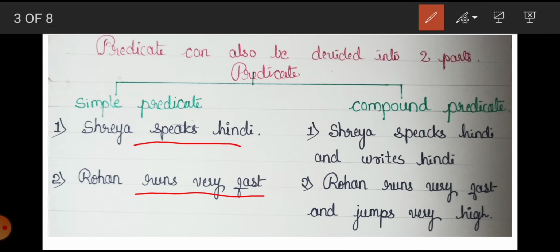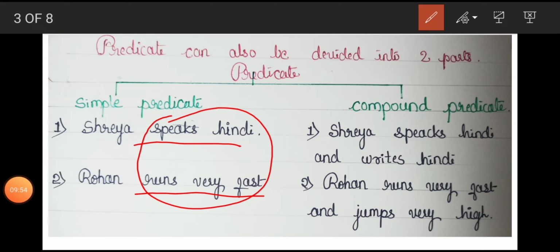Rohan runs very fast. This is our subject. Here we are not talking about the subject. We are talking about the predicate part. Predicate can also be divided into two parts. Shreya and Rohan are our subjects. What Shreya is doing, what Rohan is doing, that tells our predicate part. So, we are talking about simple predicate and compound predicate. Here, Shreya is doing only one activity. Rohan is also doing one activity. So, this is our simple predicate.